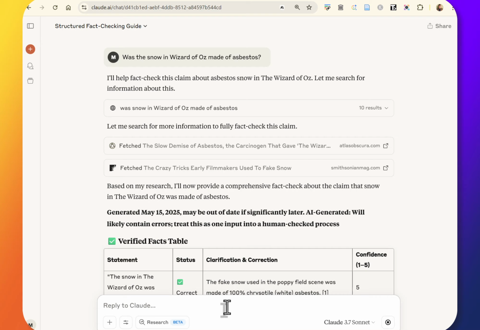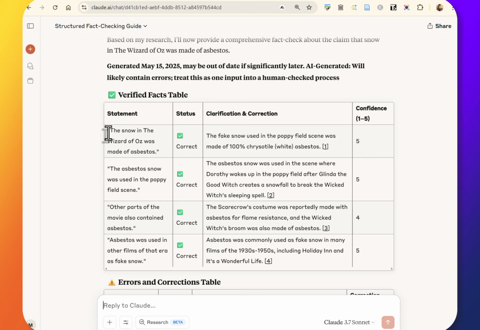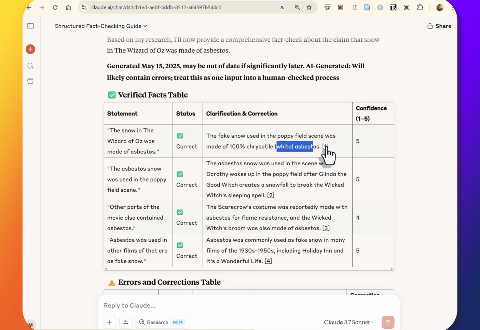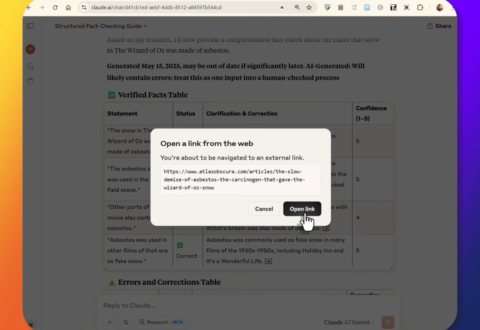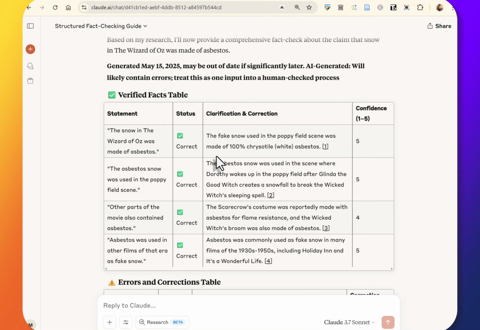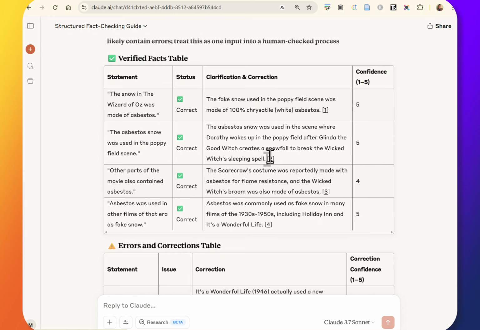And so if we look at this, generated May 15th, 2025. If we look at the verified facts table, the snow in Wizard of Oz was, let's move it up here, made of asbestos. It says yeah. And then it gives us a link for the white asbestos, and the link is Atlas Obscura, right? We go to Atlas Obscura, we can look at that. Asbestos snow used in the poppy scene. Other parts of the movie also contain asbestos. Asbestos was used in other films of that era.